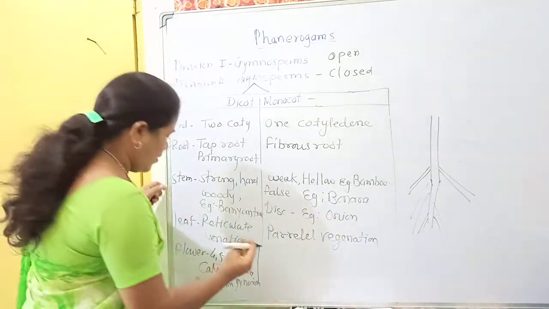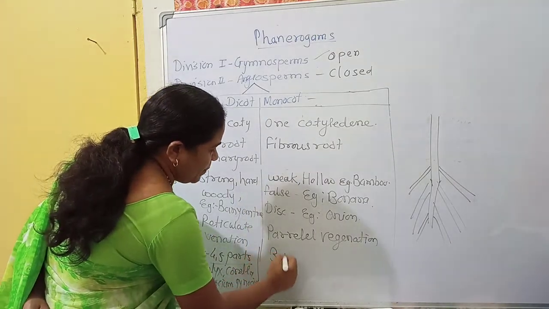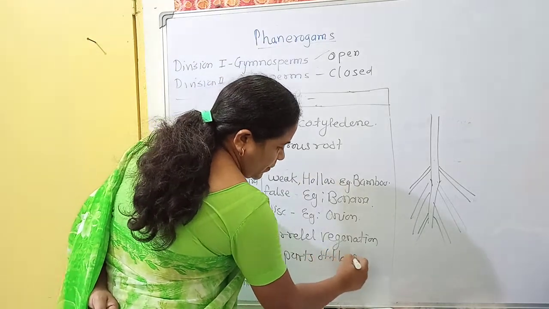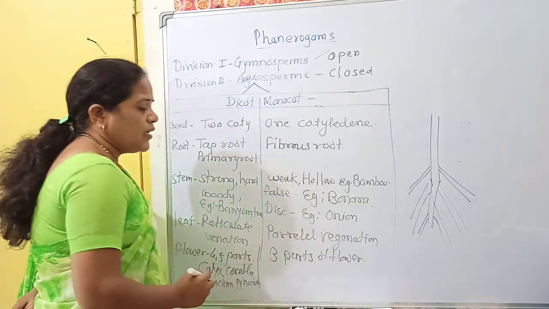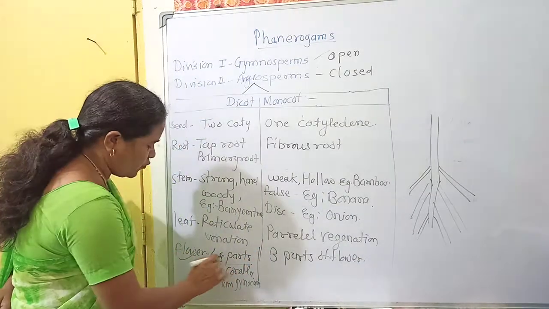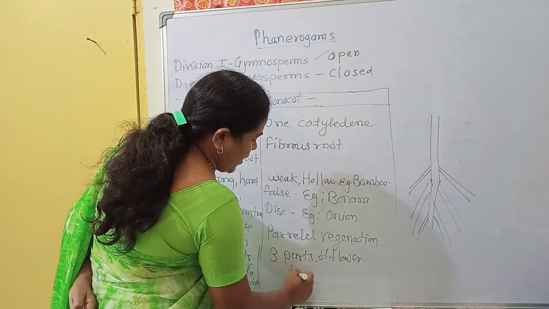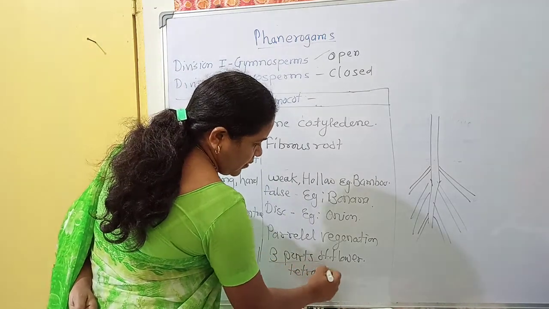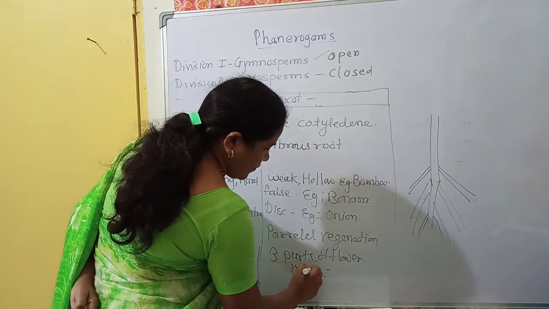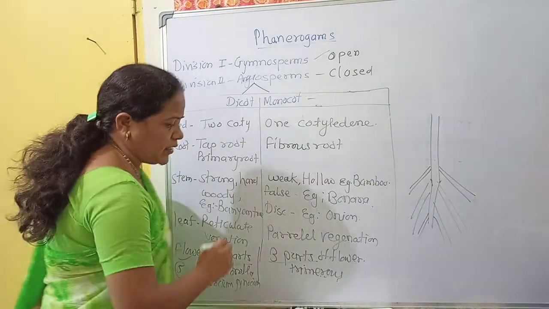Now, the flower of monocot has three parts. A flower with 4 to 5 parts is called pentamerous or tetramerous, and a flower with 3 parts is called trimerous. So 4 to 5 is pentamerous and tetramerous.